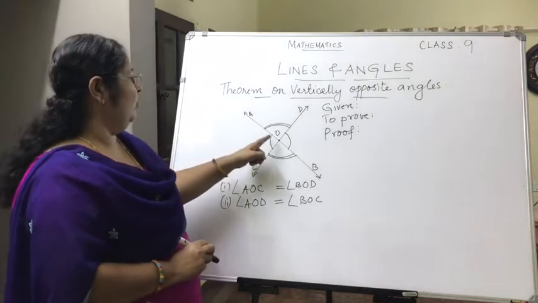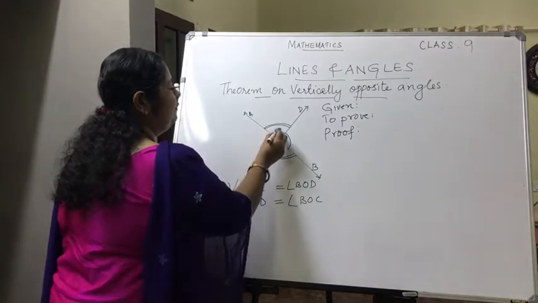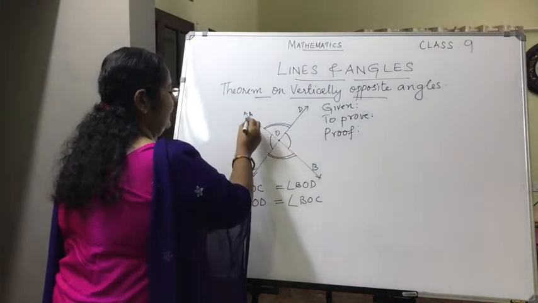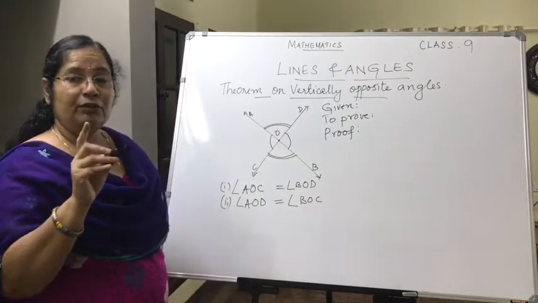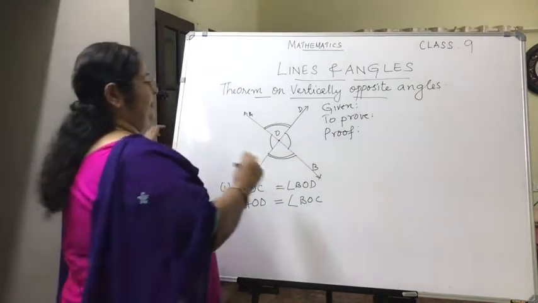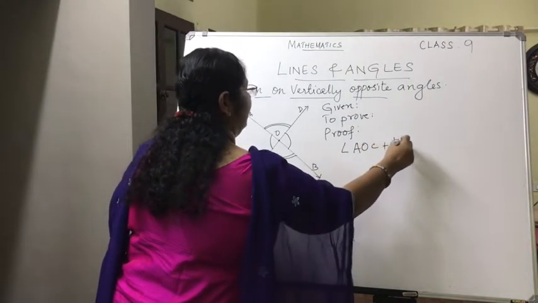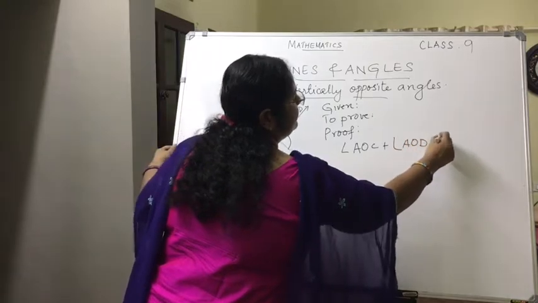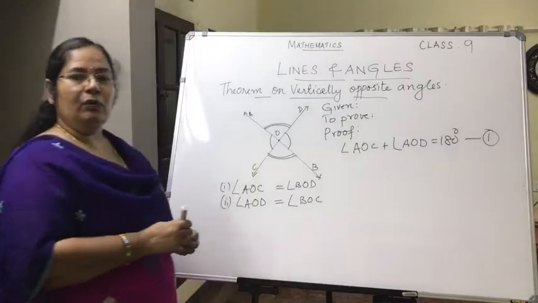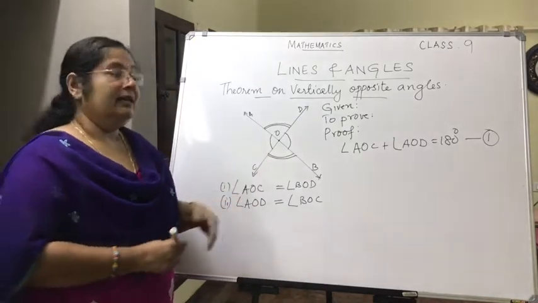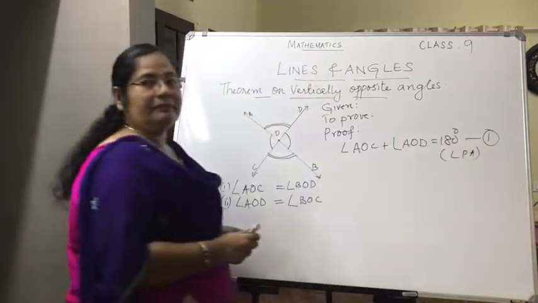So if this ray OA stands on the line CD, what about the sum of these two angles, angle AOC and angle AOD? The sum should be 180. So angle AOC plus angle AOD is equal to 180. That is equation 1. Now how did you get that? It is based on the linear pair axiom.